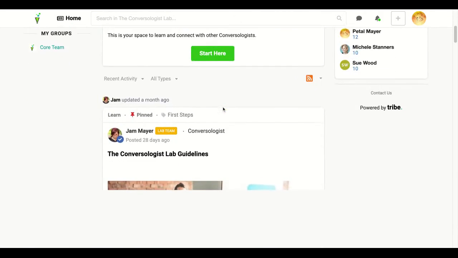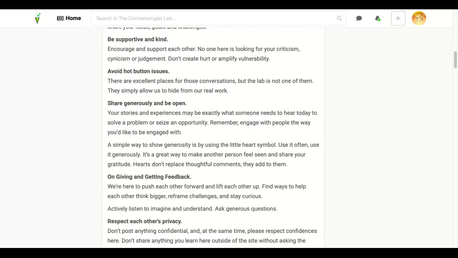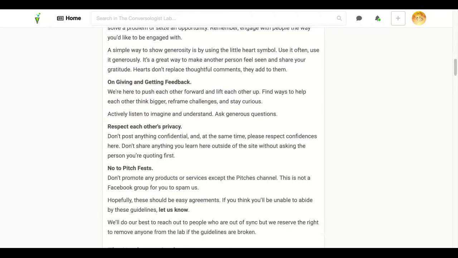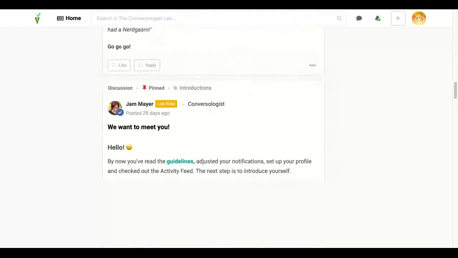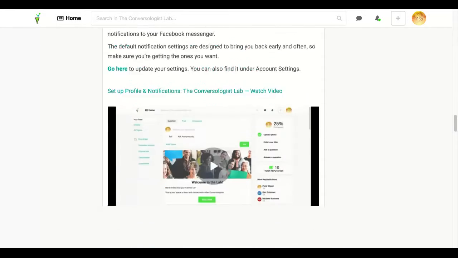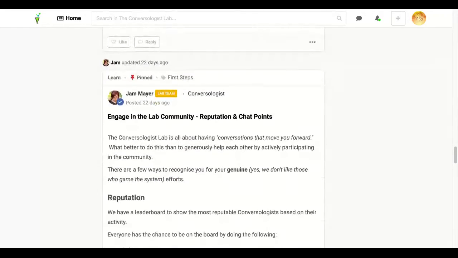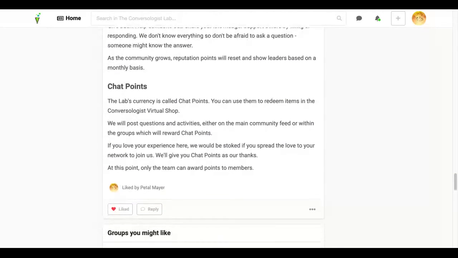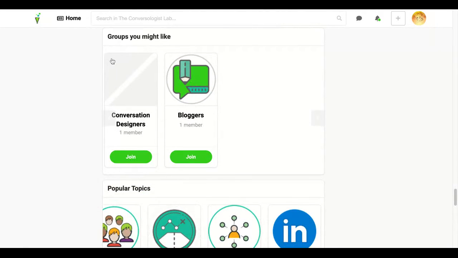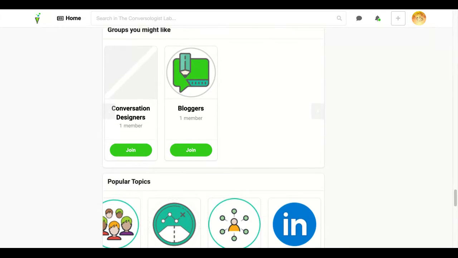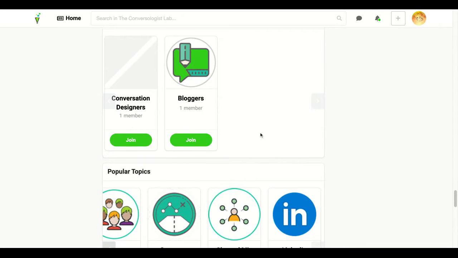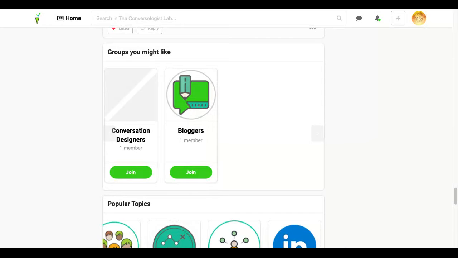If you scroll down, you will receive the latest and greatest posts from your group mates, or your members if you are part of a secret group, or the topics that you eventually follow. As you scroll down, depending on how you engage, you will see a section that suggests groups you might like, and most of them will be public groups.